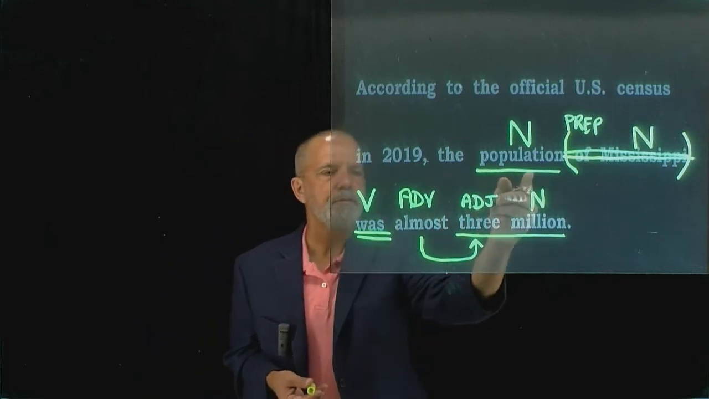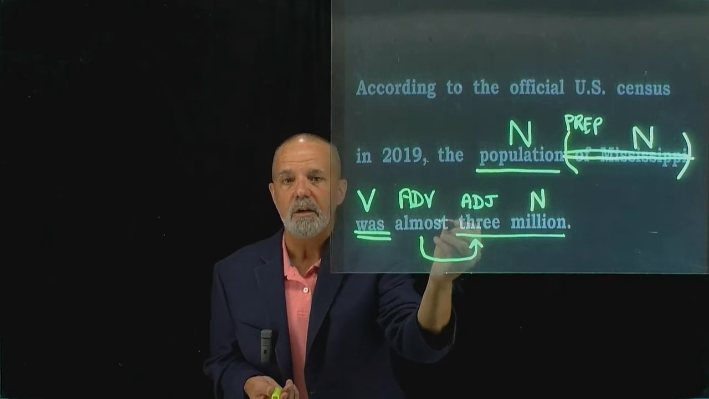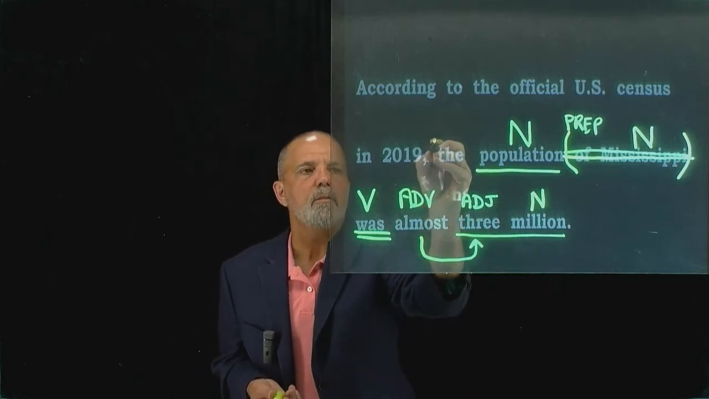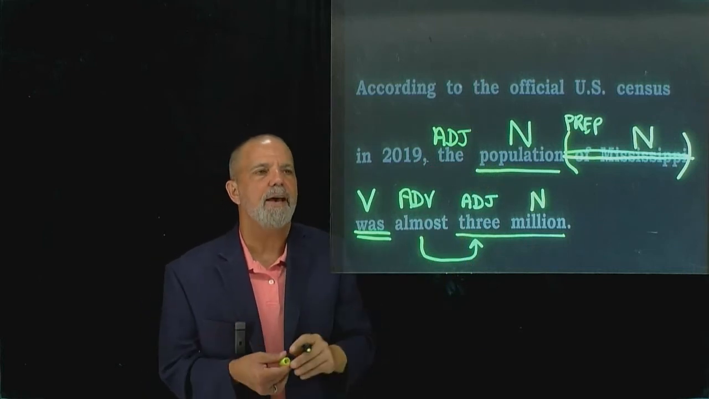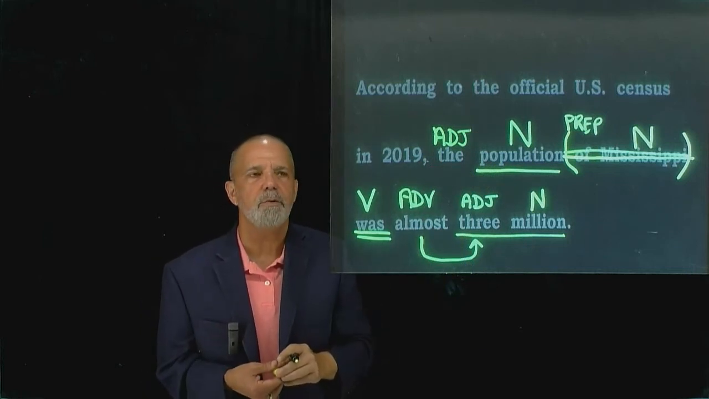And then we have the word the in front of population. Of course, that's an article. We don't have a category called articles. We do have a category called adjectives. Articles, by default, go into the adjective category if you only have 8 parts of speech.